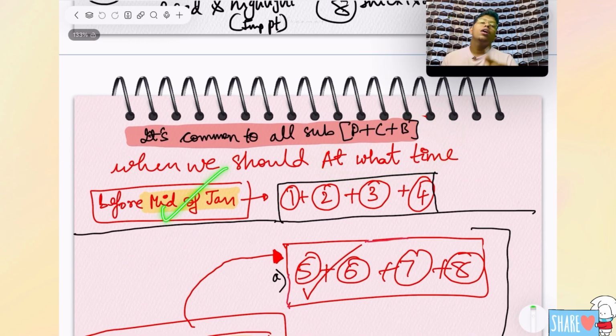First, before mid of January. I have already made a schedule for you, a very standard schedule I will say. Definitely you can follow it. If you didn't see that video, the link is in the description, definitely you can see. I think according to me, we should complete the syllabus by mid of January. Once you have completed the syllabus, along with that there are things you should complete: 1, 2, 3, 4. What are these 1, 2, 3, 4?